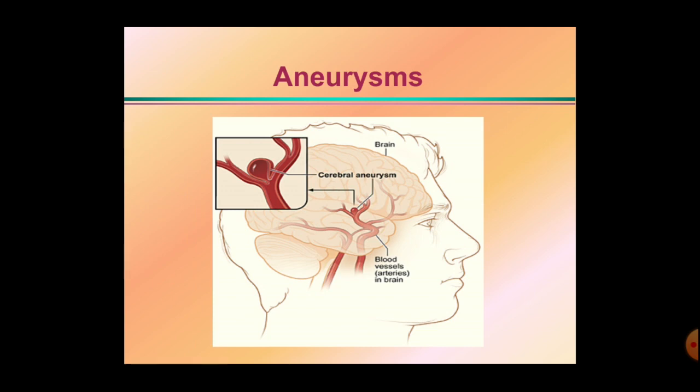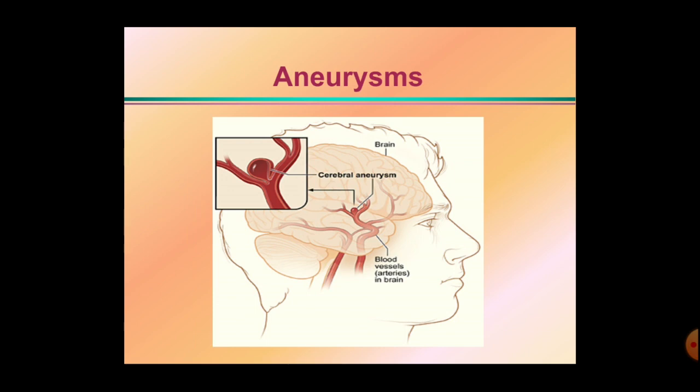The next anomaly seen here is the aneurysms. Aneurysms are very commonly developed in the cerebral arteries of the circle of Willis. So what is this aneurysm? These are the dilatation or swelling, ballooning, seen from the arteries.